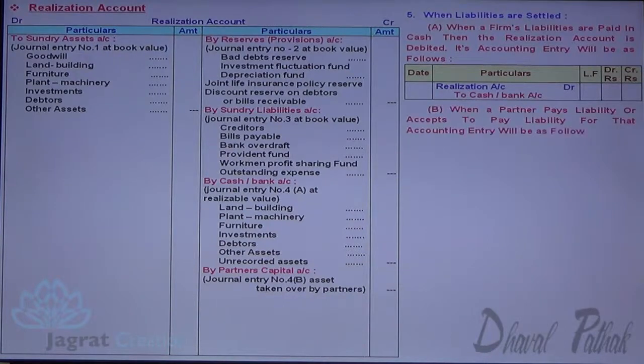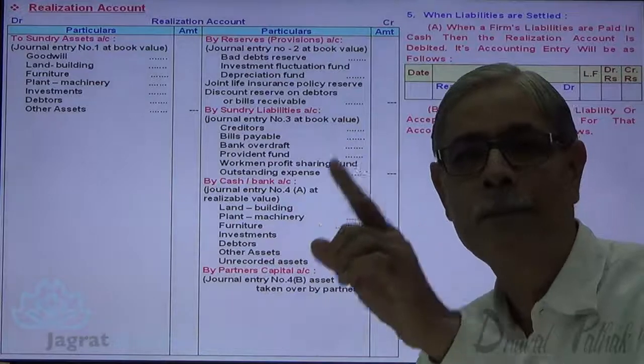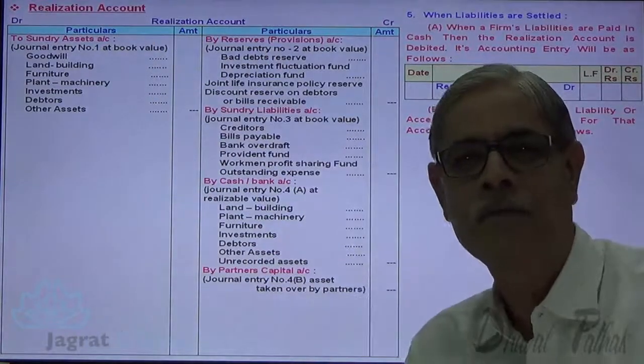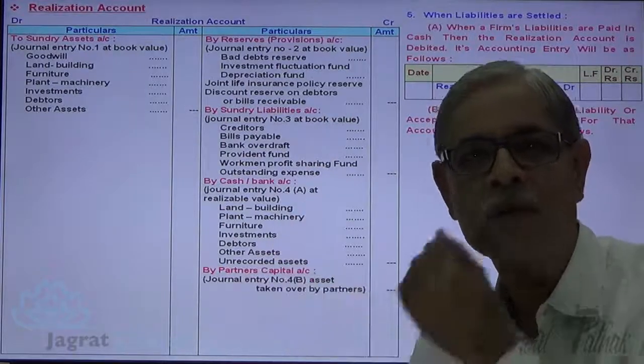But when partner pays the liability or accepts to pay the liability, the accounting entry is realization account debit to partner's capital account credit. When partner takes the liability, partner is not a receiver, but partner is a giver to the firm.